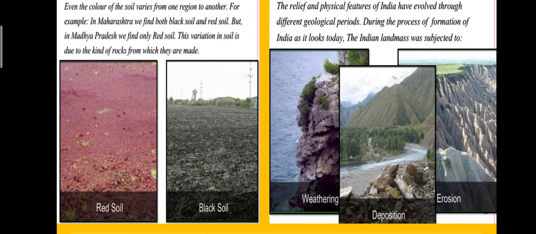Next, weathering, deposition and erosion. The relief and physical features of India have evolved through different geological periods. So in different geological periods, we get different relief features. During the process of formation of India as it looks today, the Indian landmass was subjected to change. Whatever we are seeing today has evolved through the processes of weathering, deposition and erosion.